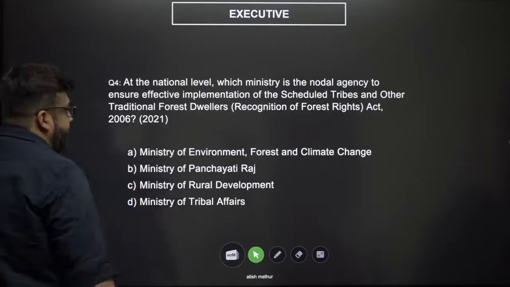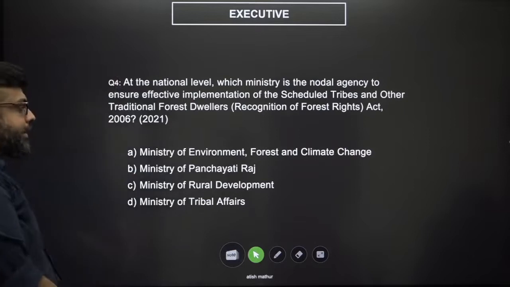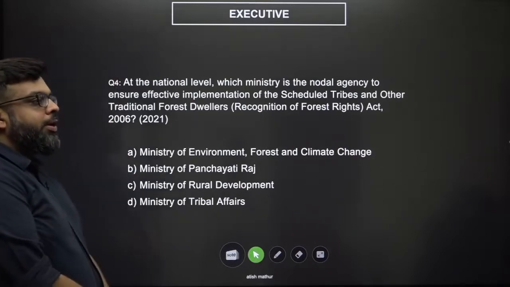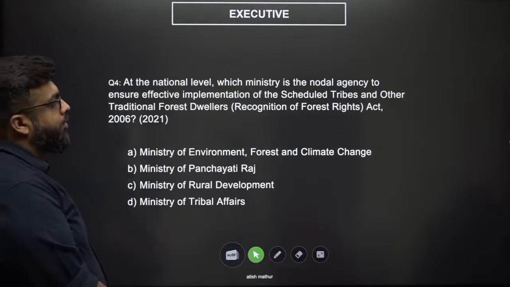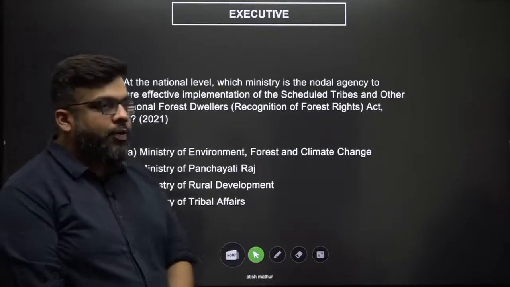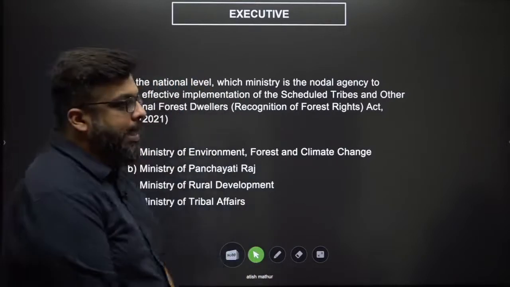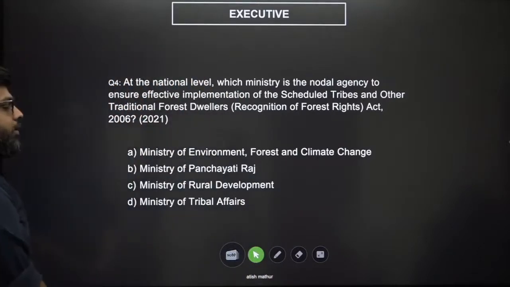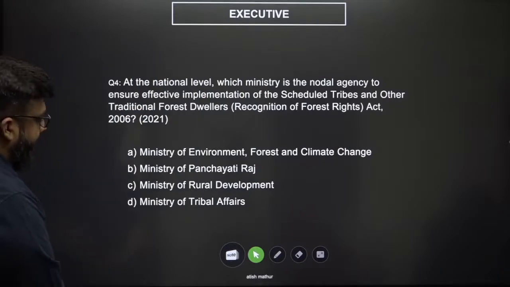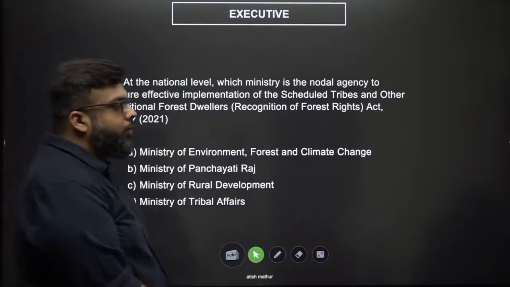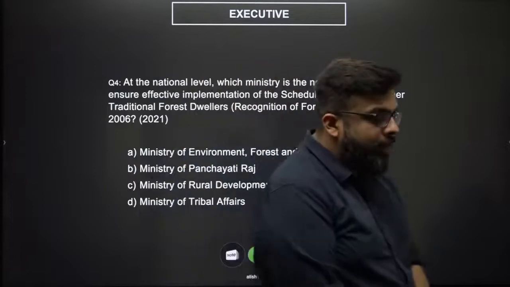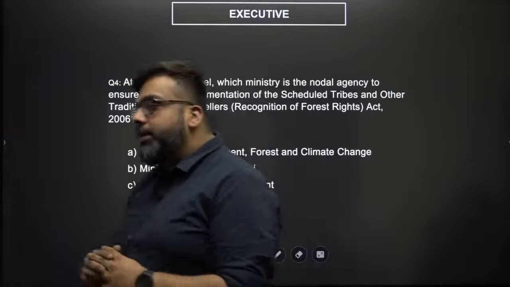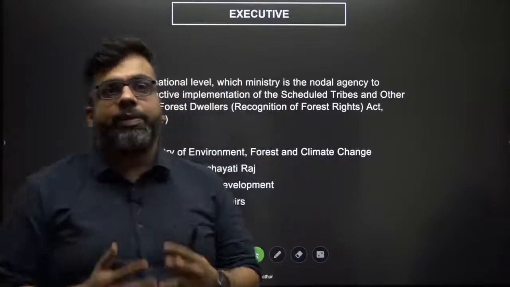Now, 4th question. At the national level, which ministry is the nodal agency to ensure effective implementation of the Scheduled Tribes and Other Traditional Forest Dwellers Recognition of Forest Rights Act of 2006? This is again a question asked in 2021. Now, I am sure a lot of you would have gotten this question wrong, not because the question was tough, but because the question seemed too easy to be true.